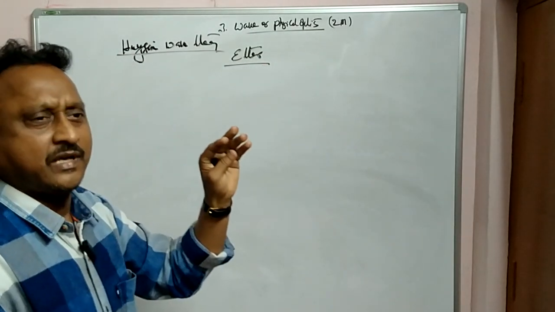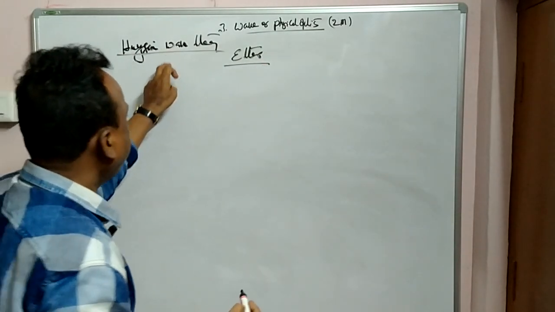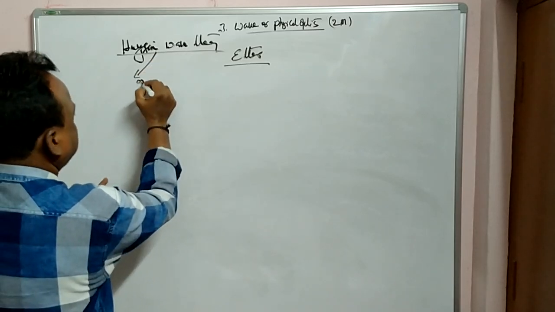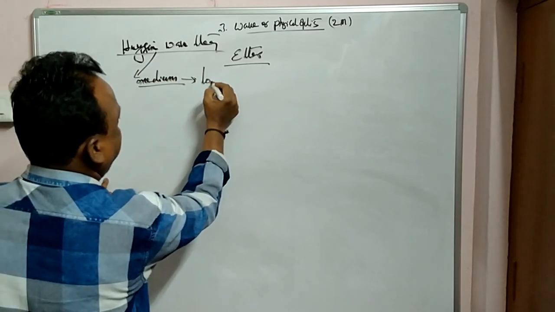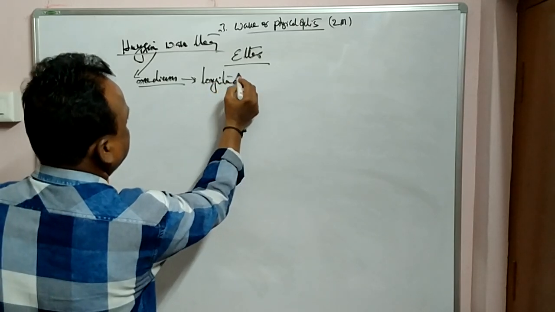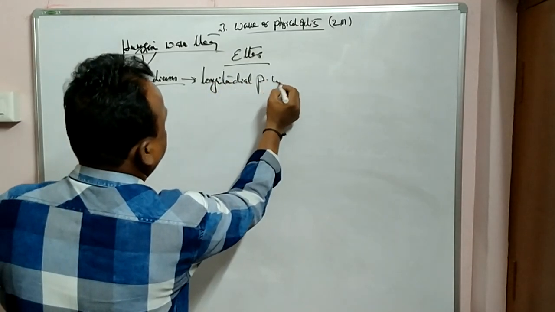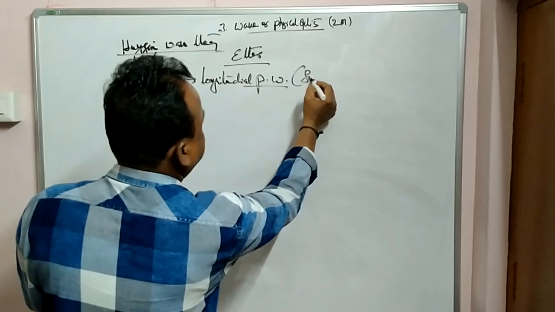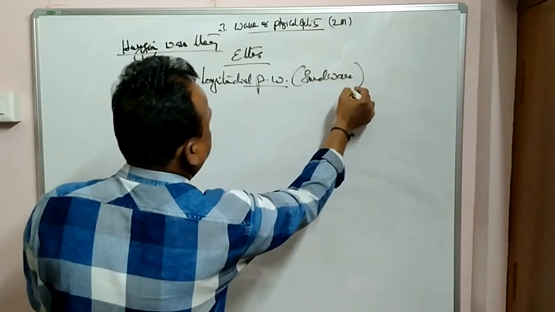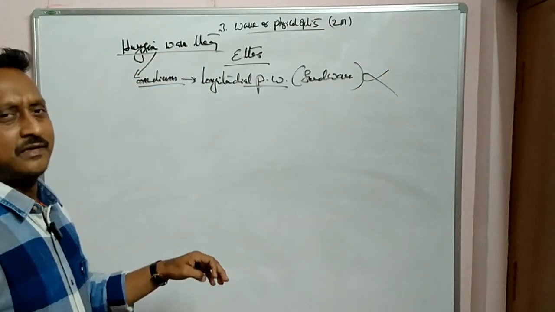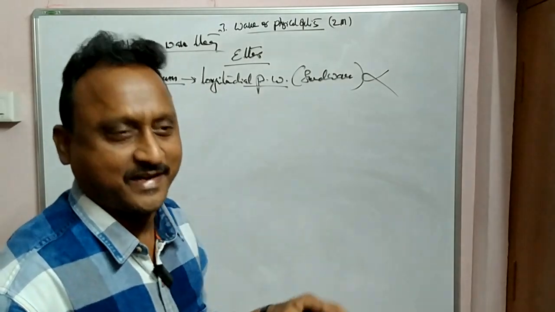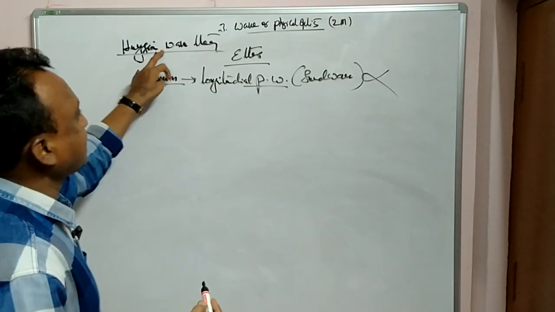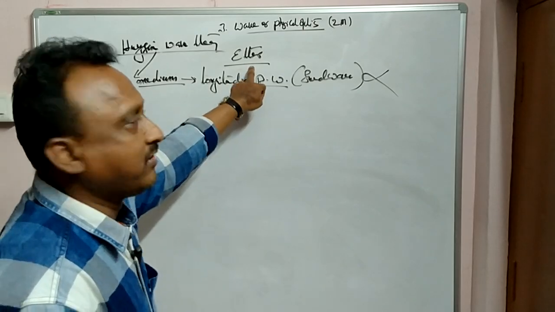He assumed light travels, but he told that a medium is required, and it travels like a longitudinal progressive wave, just like sound waves. But this was wrong. It doesn't travel longitudinally, it is a transverse wave. Light waves are electromagnetic.